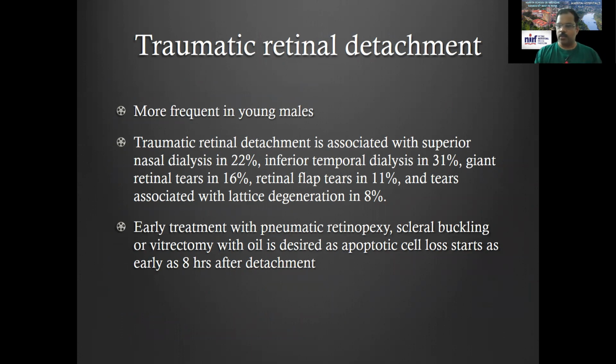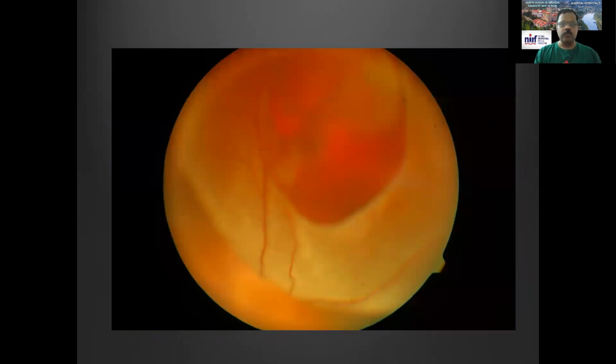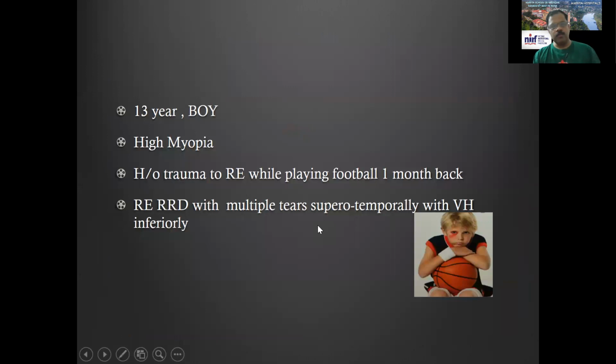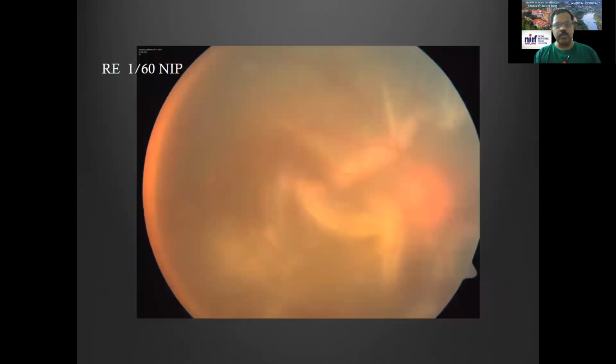Inferior temporal dialysis occurs in about 30% of the patients. You can see this is a large tear superiorly with a retinal detachment, which is quite like this. This is a 13-year-old boy, a small case, an illustrative example. After blunt trauma while playing football 1 month back, the patient came with loss of vision. On examination, the vision was about 1/60.